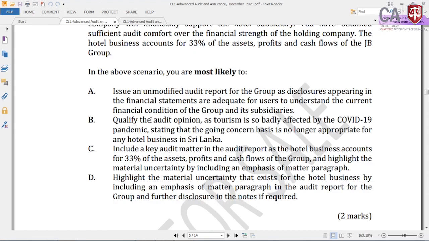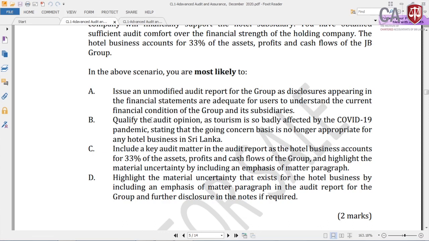Highlight the material uncertainty that exists for the hotel business by including an emphasis of matter paragraph. Actually, this is not an emphasis of matter paragraph. That looks like an emphasis of matter paragraph. It's not, but the examiner has used that word in the audit report for the group, and further disclosure if required. So now answer D is also correct.